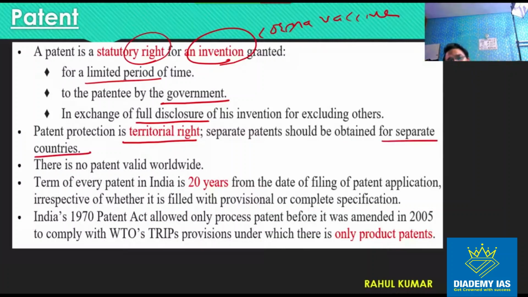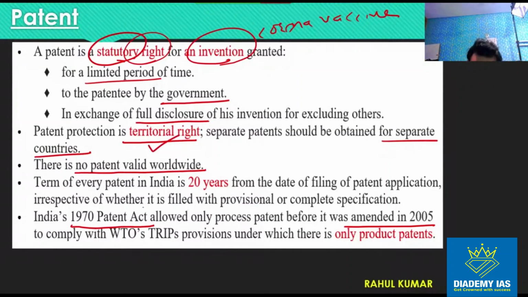So in India we have a Patent Act, the 1970 Patent Act, which was amended in 2005, right? So this patent act is available. Under this patent act, we are granting the patent. So it is a statutory right. Statutory means this right is given under a law, under a statute, right? There is no patent valid worldwide. We have already told that this is a territorial right. Now, term of every patent in India is 20 years from the date of filing of patent application, right?